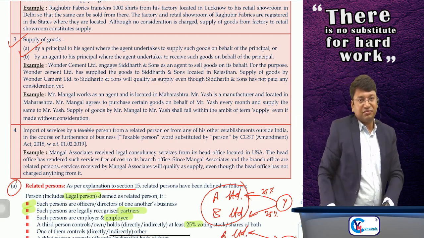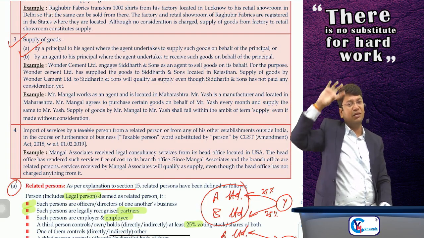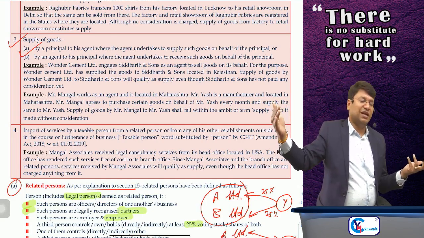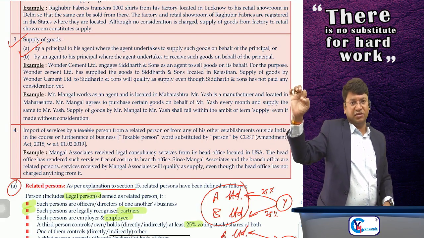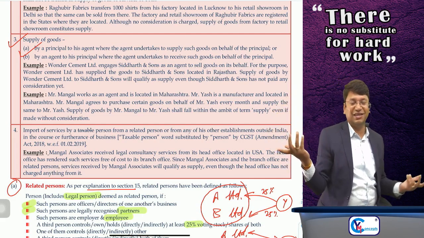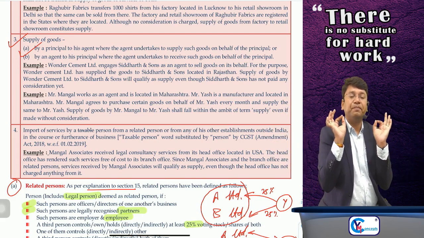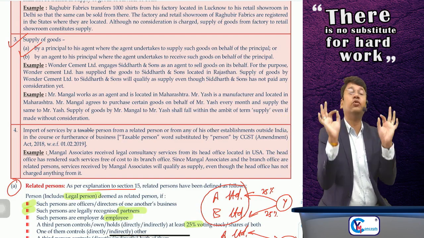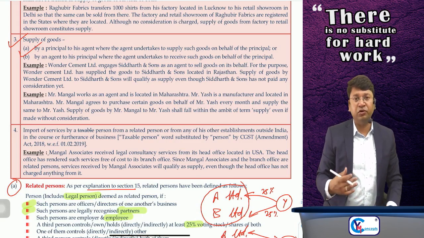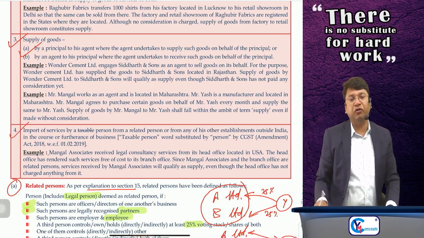Clear? Done. But if the supplier from whom purchases were made is issuing the invoice directly in the name of principal, then there is no supply between principal and agent. The agent will simply raise his invoice of commission, that is supply of service by agent to principal, and that's it. No supply of goods by agent to principal in this case. So in whose name the invoice is being raised is of importance. It will decide whether it is supply of goods or not. Okay, done.